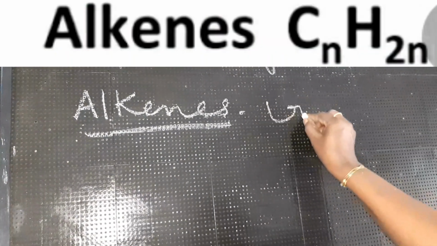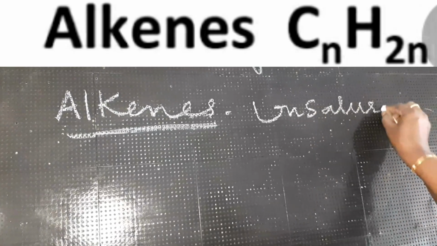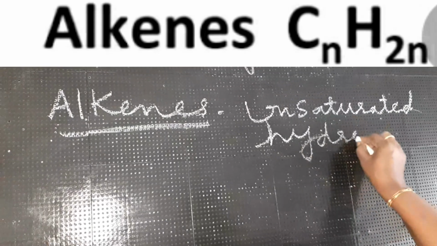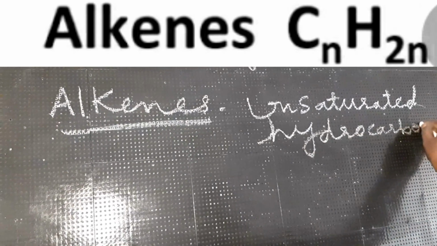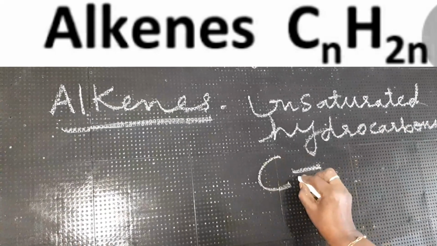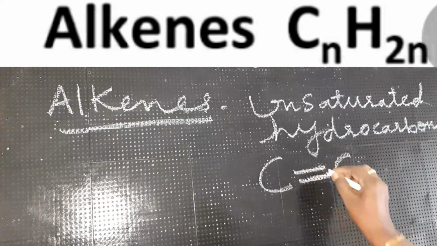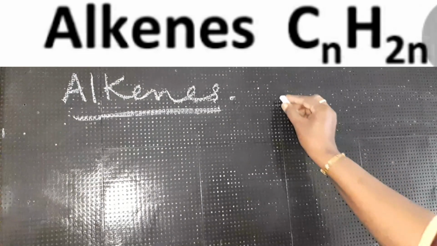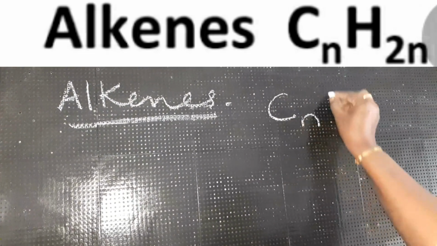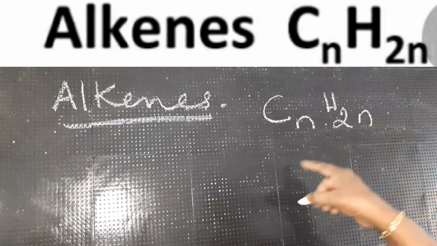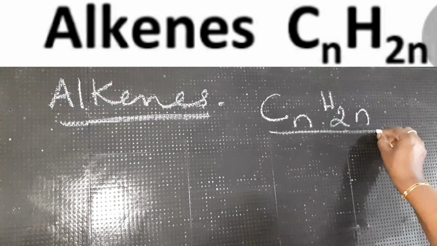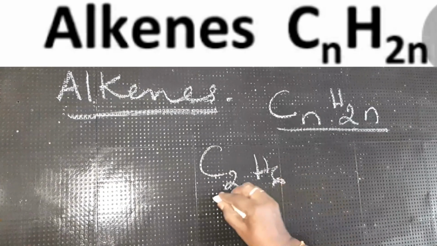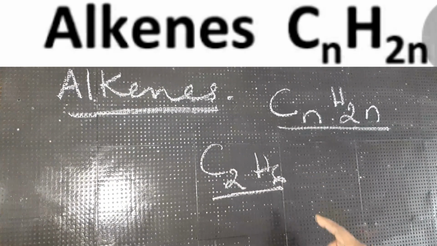What are alkenes? Alkenes are unsaturated hydrocarbons with a carbon double bond. If they have a double bond, these are called unsaturated hydrocarbons. These are represented by the general formula CnH2n. So what is the formula for alkenes, children? CnH2n. For example, if you take C2H4, it is one of the examples for alkenes.